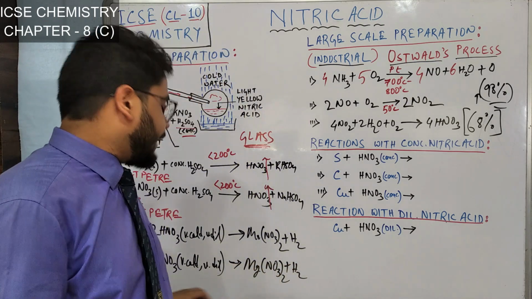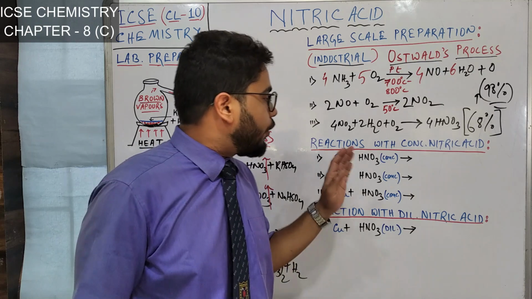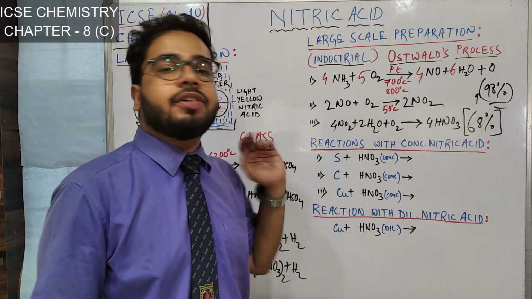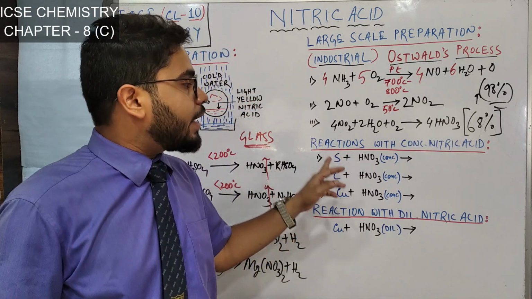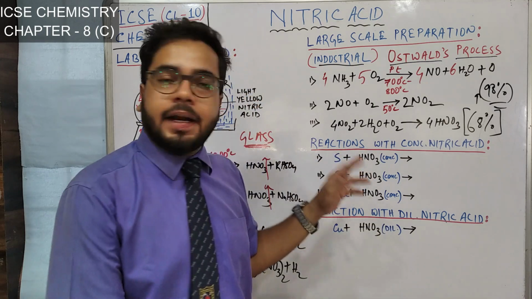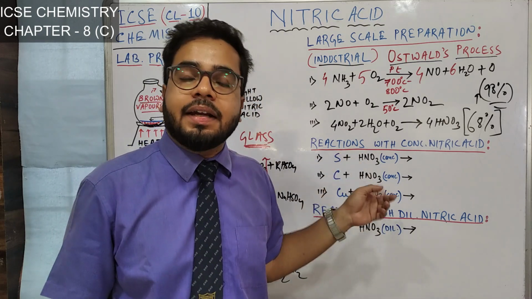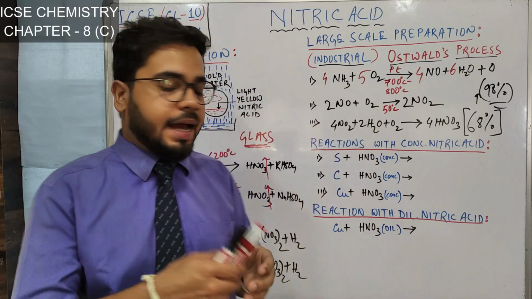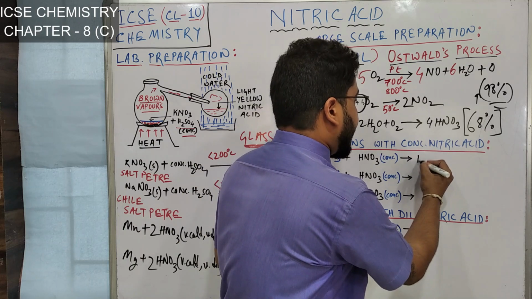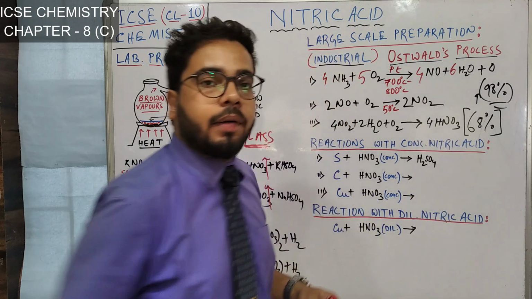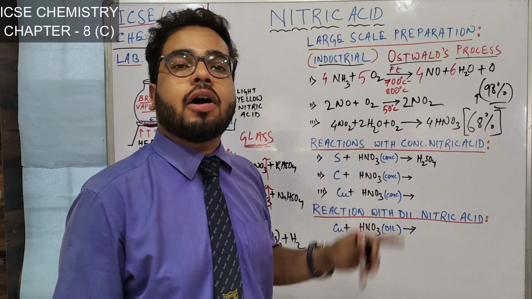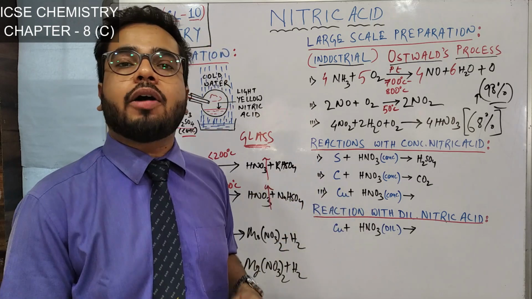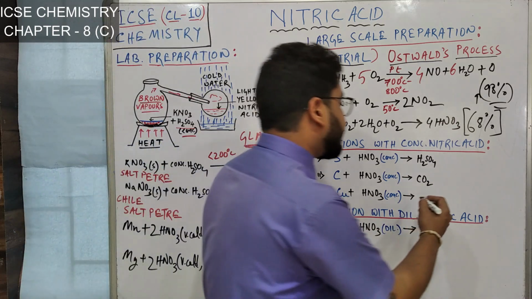Now let's see what are the reactions of concentrated acid we have to learn in our syllabus. The first reaction we must learn, that is with sulfur and concentrated nitric acid. Nitric acid is a good oxidizing agent, a strong oxidizing agent. So sulfur will be oxidized to produce H2SO4. Similarly, carbon will be oxidized to produce what? CO2. Similarly, copper will be oxidized to produce what? Copper nitrate.